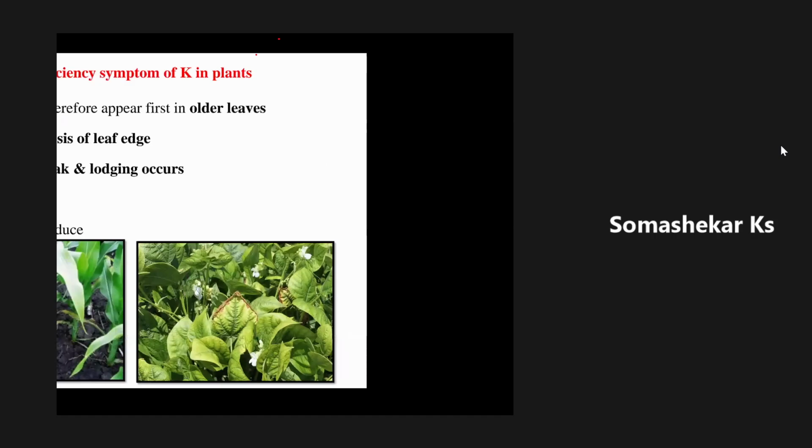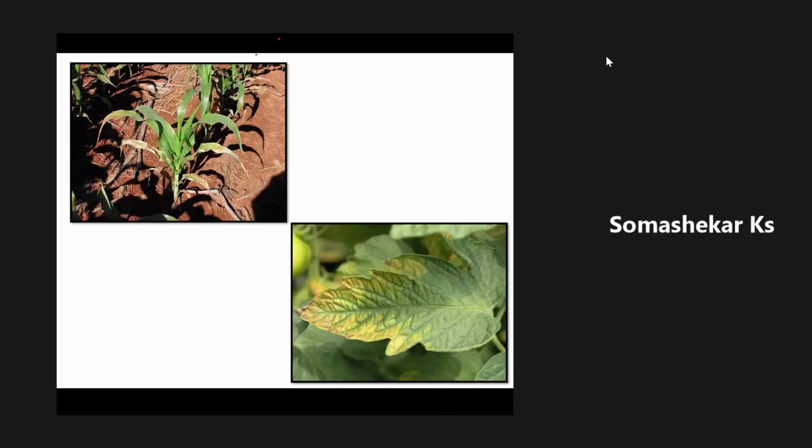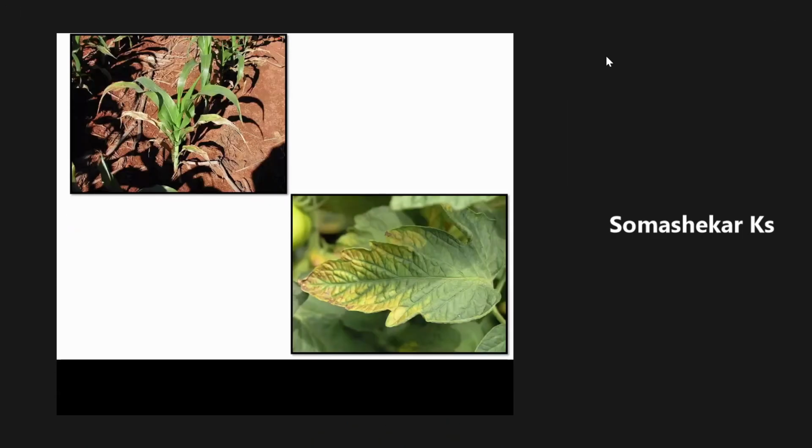See here, in case of maize, the tip starts drying, and then it will extend towards the leaf margin, and extend towards the base. See here, we can observe this leaf, the older leaves start drying from the tip of the leaves. See, this is a tomato crop. See here, there are no spots on the leaf.